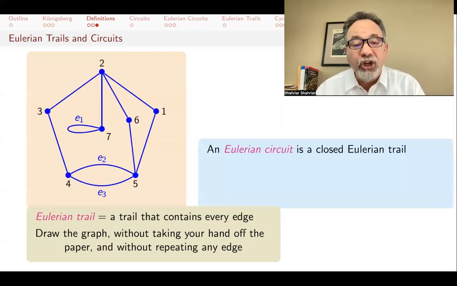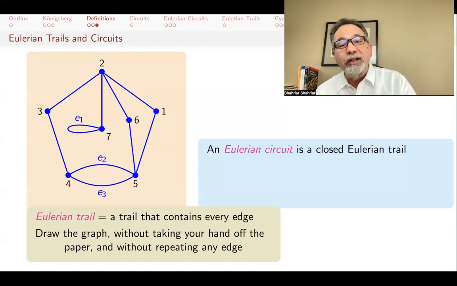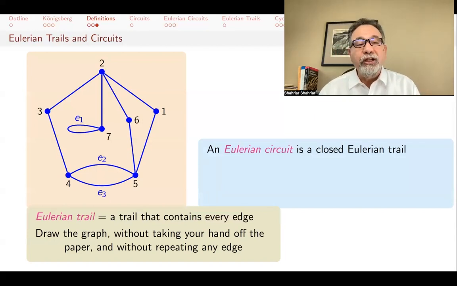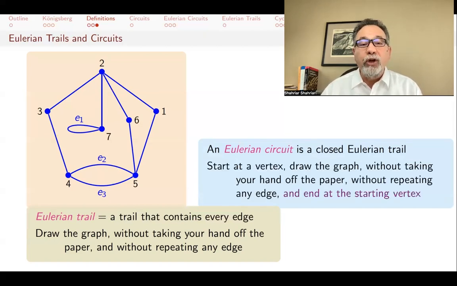Now, an Eulerian circuit is a closed Eulerian trail. The trail that we had started at 4 and ended at 7, so it did not begin and end at the same place. But if I can begin and end at the same place, then I have an Eulerian circuit. And this graph does not have an Eulerian circuit, but if I add one edge, then it will.